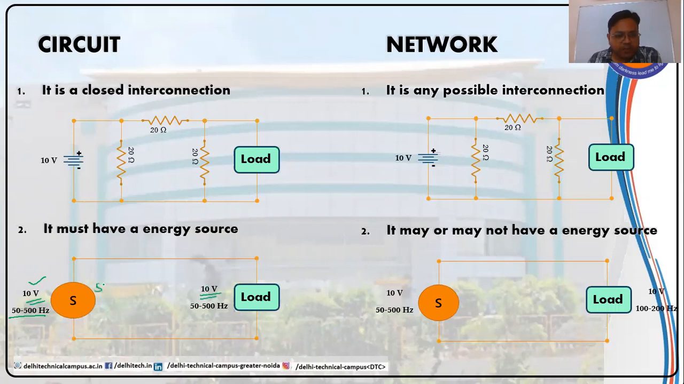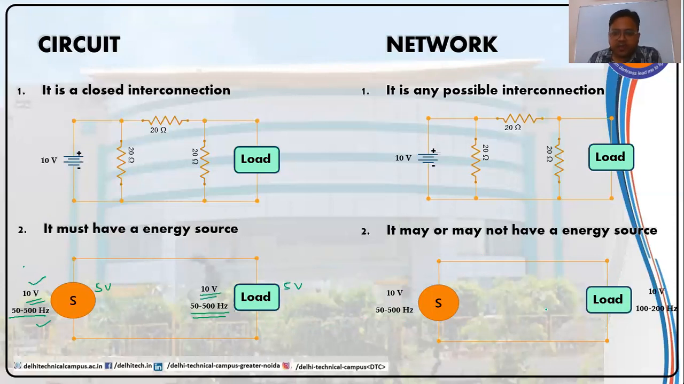If it had been providing 5 volts, then it would have received 5 volts. The frequencies of the input signal are 50 to 500 hertz, and the signal received by this load would be carrying frequencies ranging from 50 to 500 hertz. That means in a circuit, the frequencies in the source and load do not change.